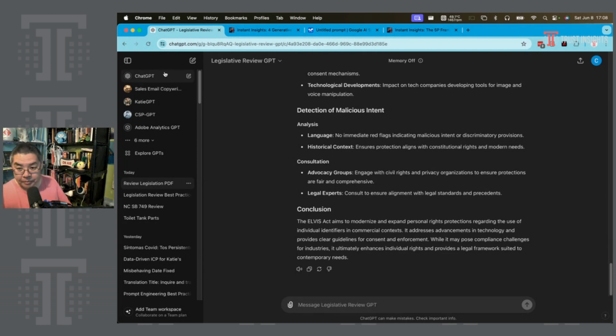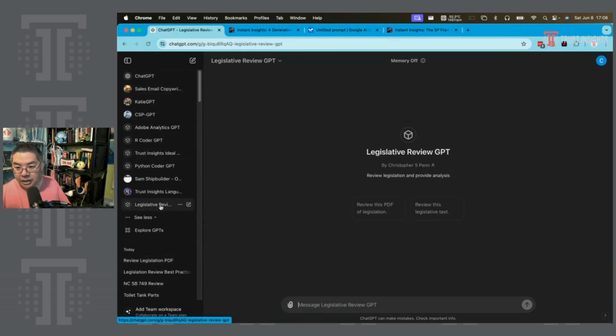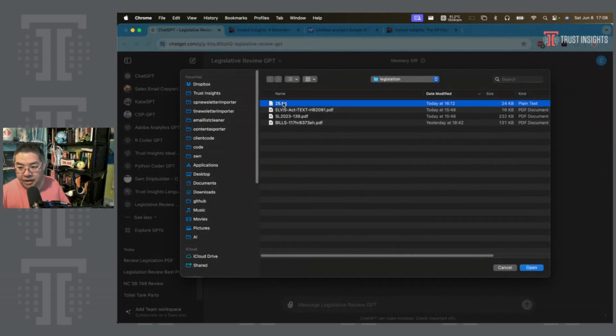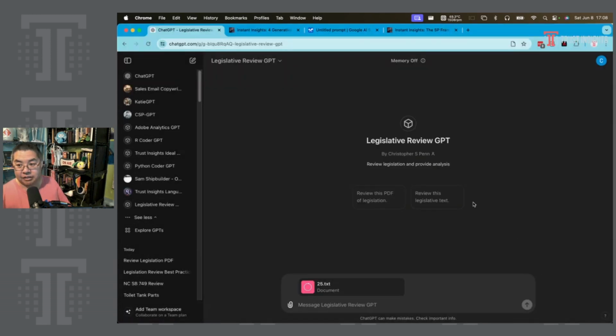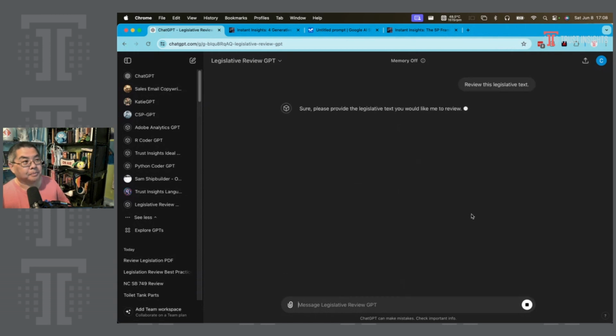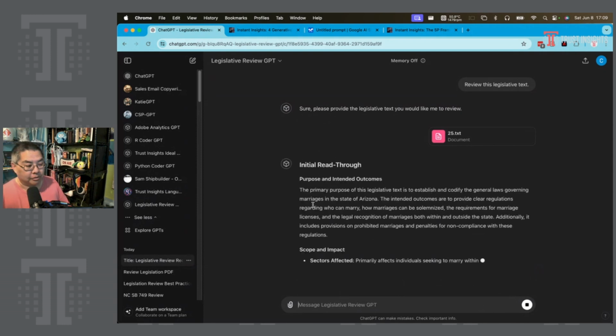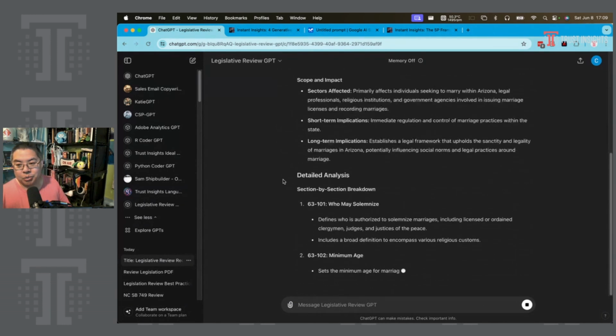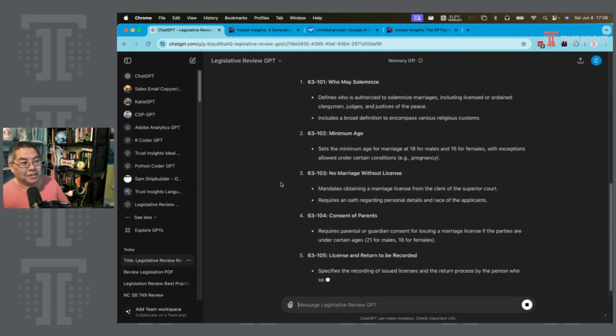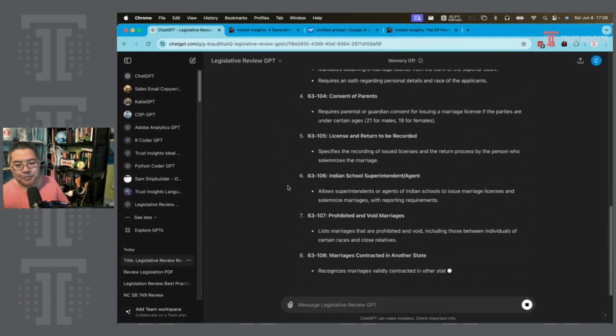Let's do another one. I'm going to start in my legislative review. I'm going to attach this time something that is absolutely abhorrent. This is from 1939. This is the Arizona Code of Law. This is a specific section of the Code of Law that deals with things like marriage. And specifically, Arizona back then, this was overturned in 1962 and amended, but this was essentially who was allowed to get married, and things like interracial marriages were not allowed.